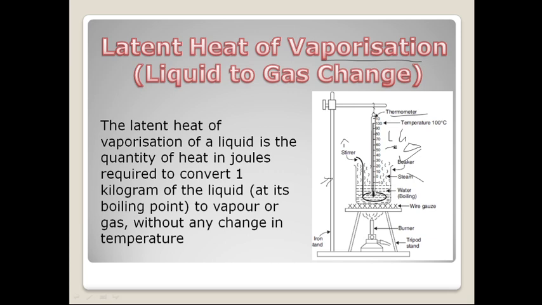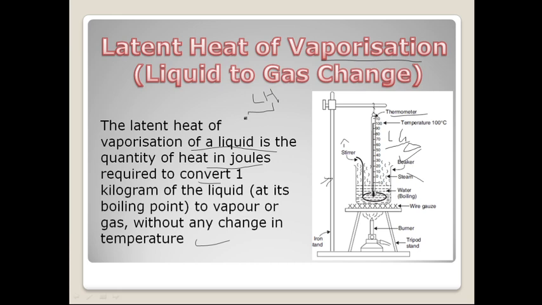See? The latent heat of vaporization is the quantity of heat in joules required to convert 1 kilogram of the liquid to vapor without any change in temperature. So I think we have understood what latent heat is. Latent heat is the amount of heat required to change the phase, that is, to change from solid to liquid or liquid to gas, without changing the temperature.